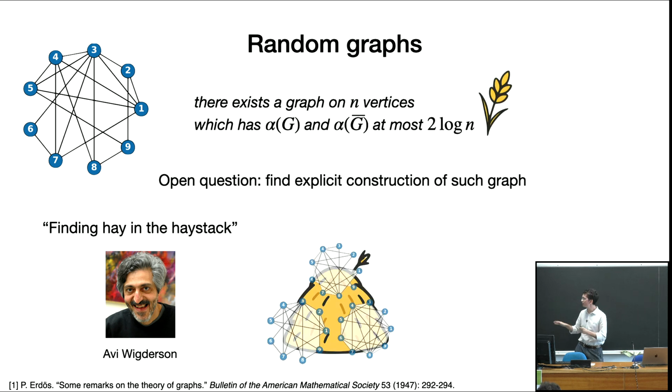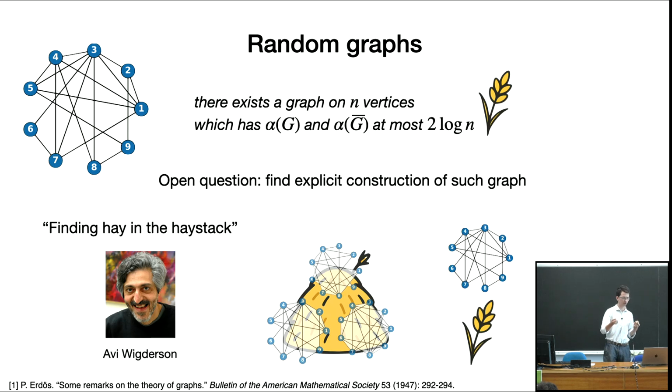You can imagine you have a haystack of graphs, and almost all of them are good graphs. However, if you sample a graph, you cannot efficiently check a priori whether it's indeed a generic looking graph, or maybe you were just unlucky and ended up with some very special graph, for example a star graph here, which definitely has a very large independence number.